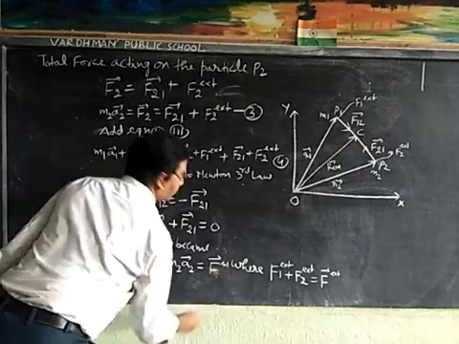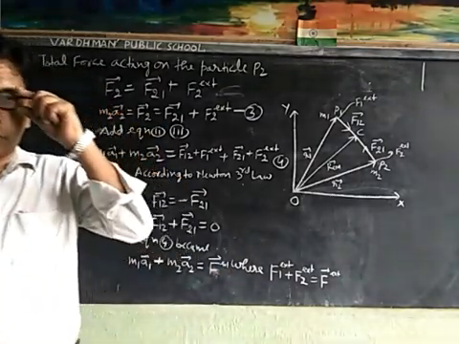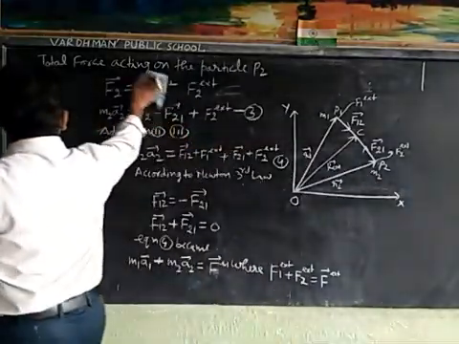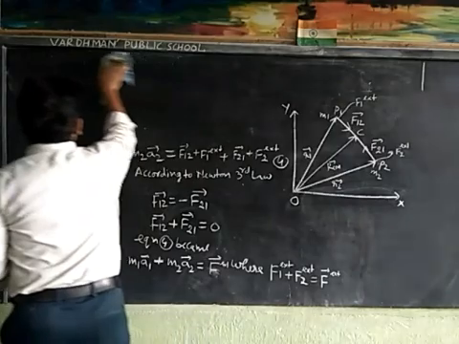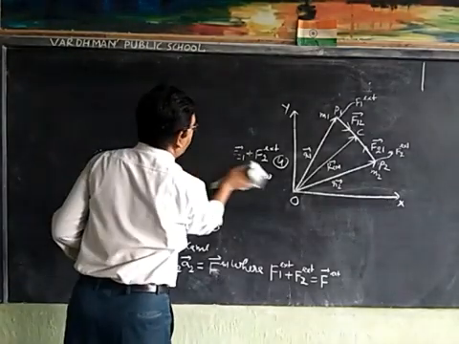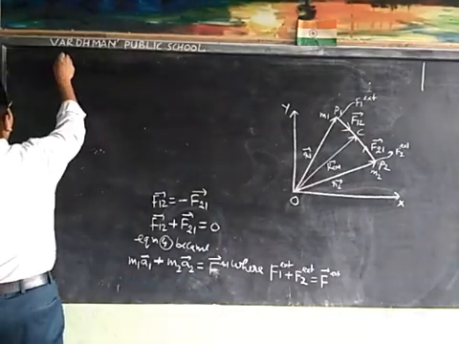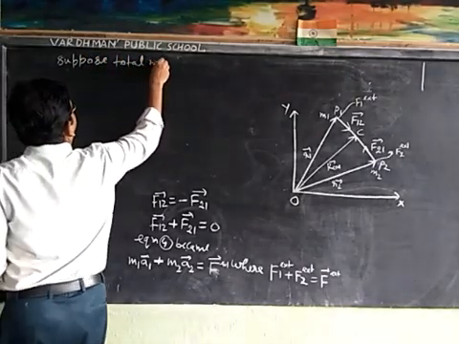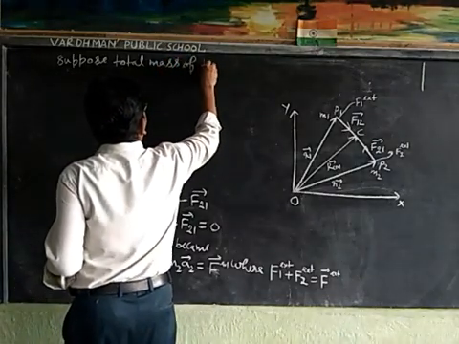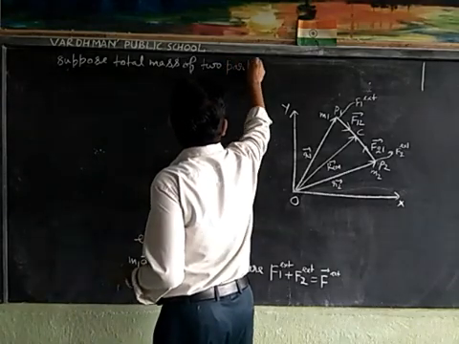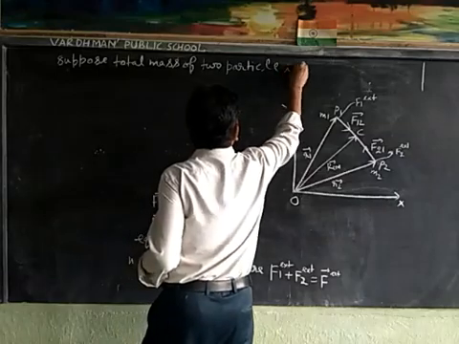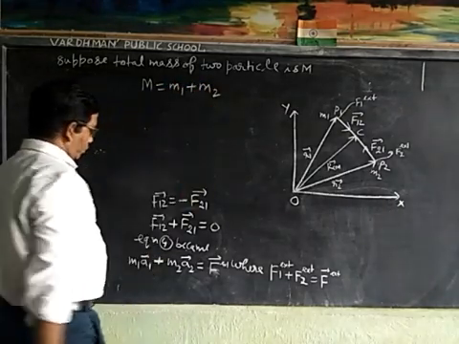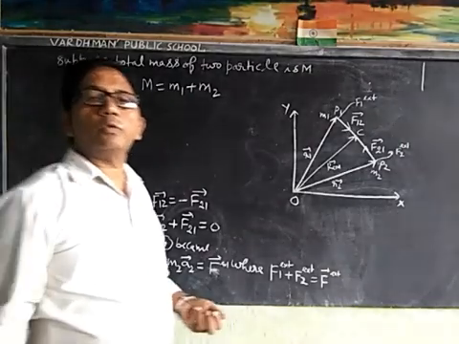Suppose the total mass of the two particle system is capital M, that is M is equal to m1 plus m2.